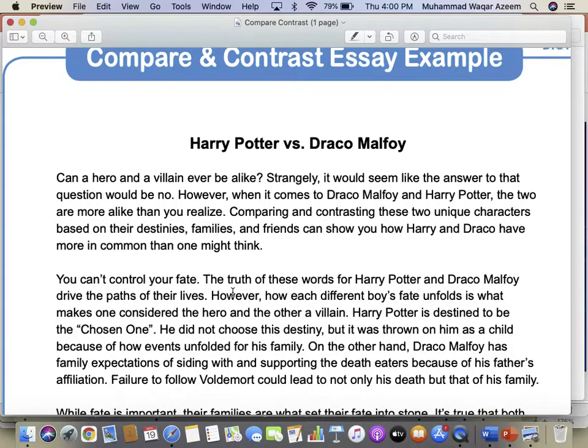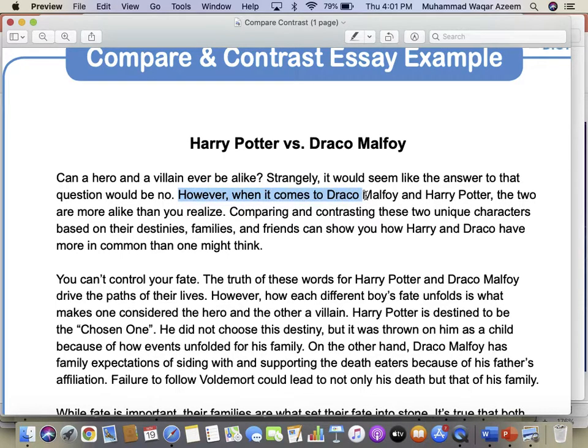So when it comes to Draco Malfoy and Harry Potter, the two are more alike than you realize. You are saying it? Okay, good. Yes, I think I will agree with that. As far as the first sentence is concerned, I also have this feeling that it could be a topic sentence. But the problem is that we want a topic sentence over here which clearly mentions the subjects which are being compared.